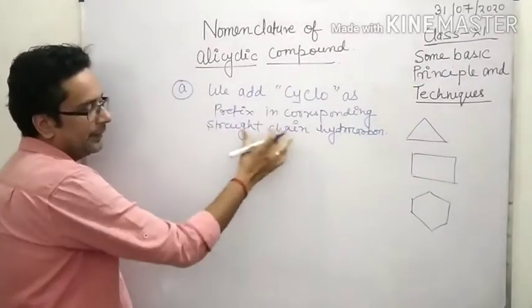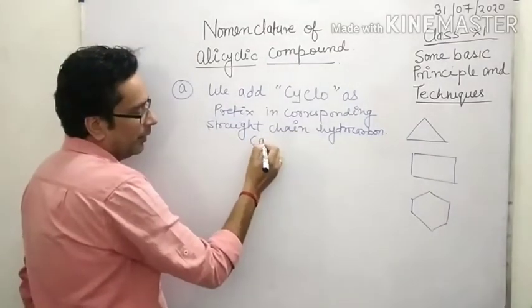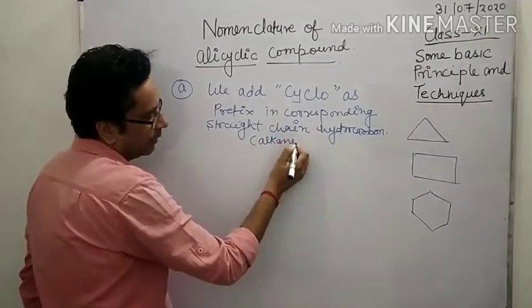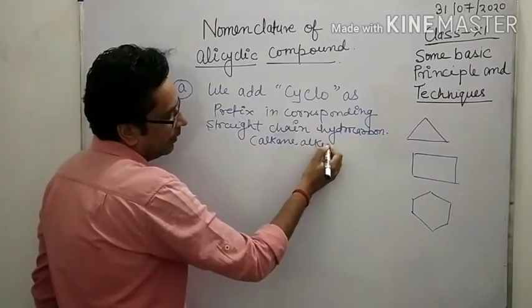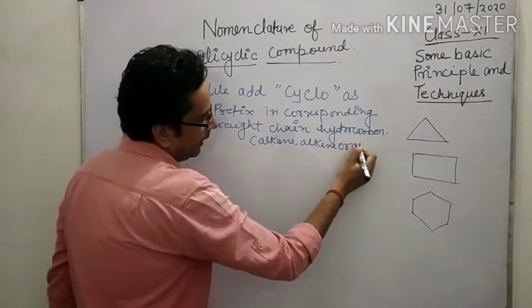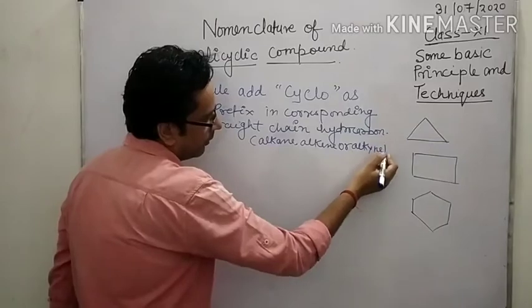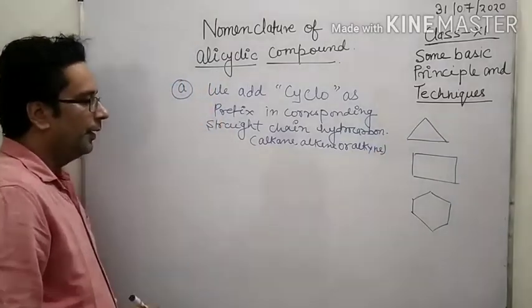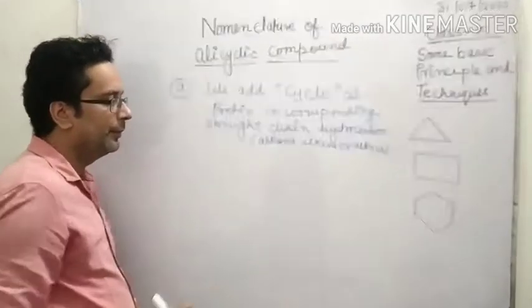And straight chain hydrocarbon means alkane or alkyne. Now, what is the meaning of this point? Look here.